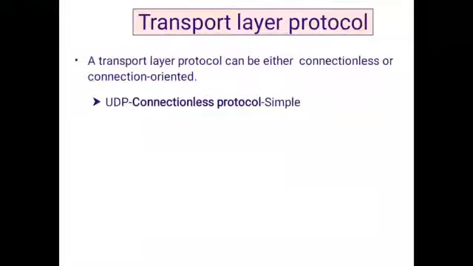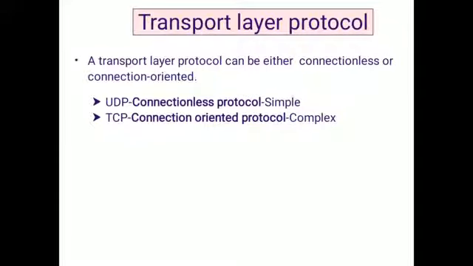That means user datagram protocol works based on connectionless protocol services. Next, TCP is a connection oriented protocol and it is a complex one, because before transmitting the data, we need to establish a connection between the nodes. So that's why this is a complex one.